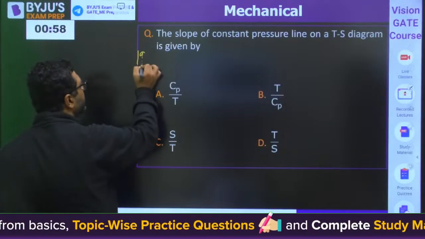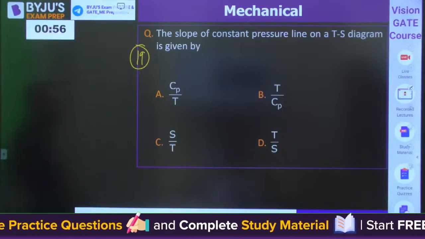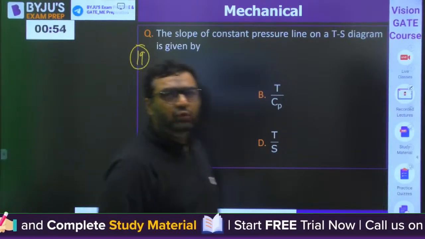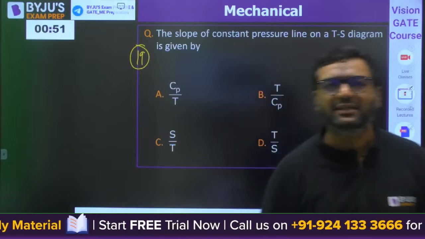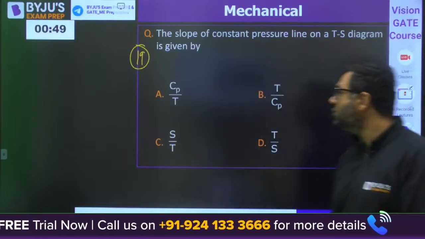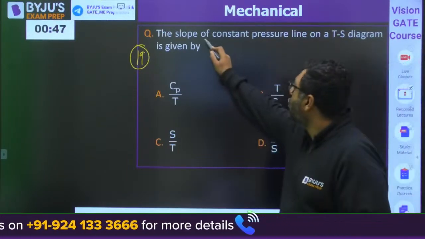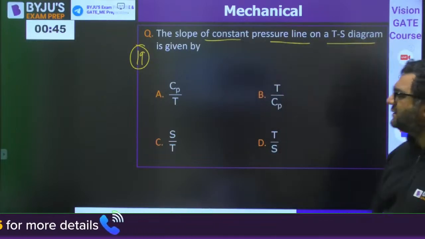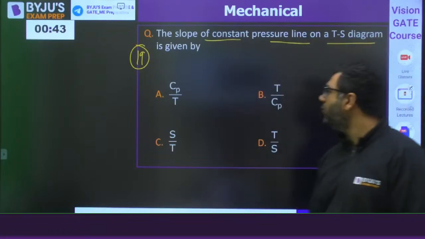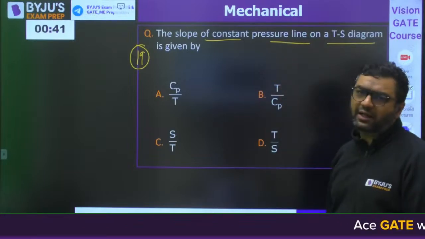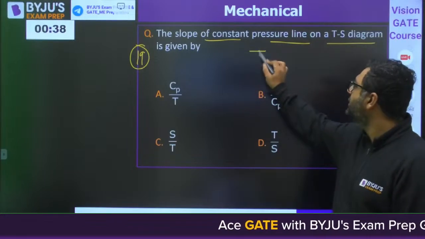This is thermodynamics. Now these are the questions. Just by looking at this you can answer. This is how you can save your time. This question is from basic thermodynamics. The slope of constant pressure line on TS diagram. It is TdS, dH, minus.